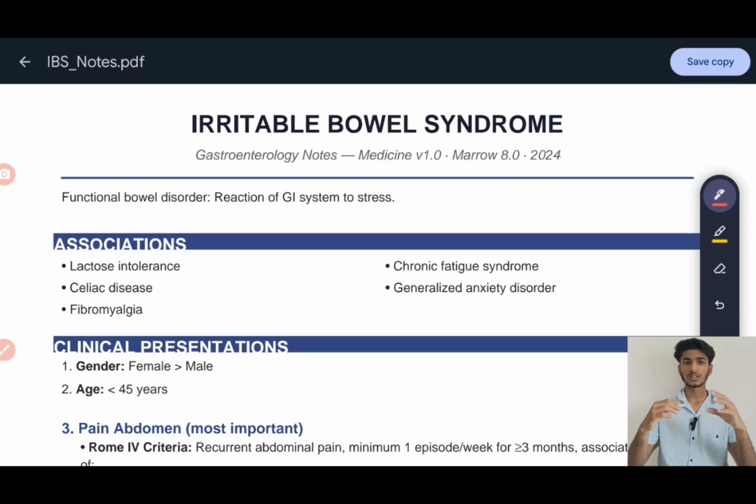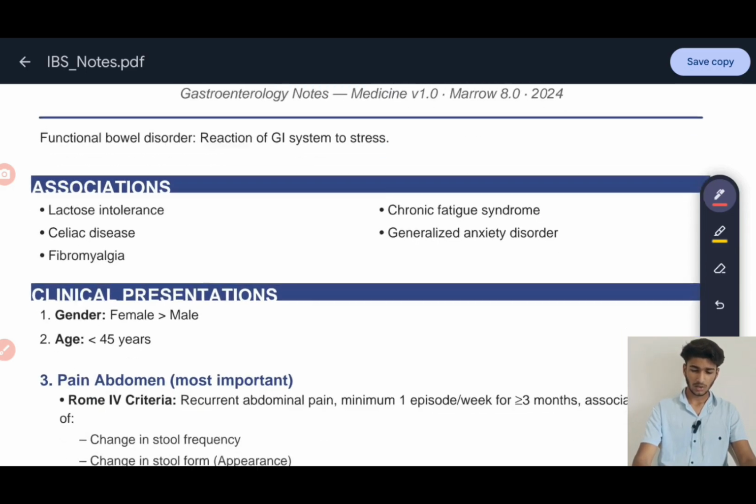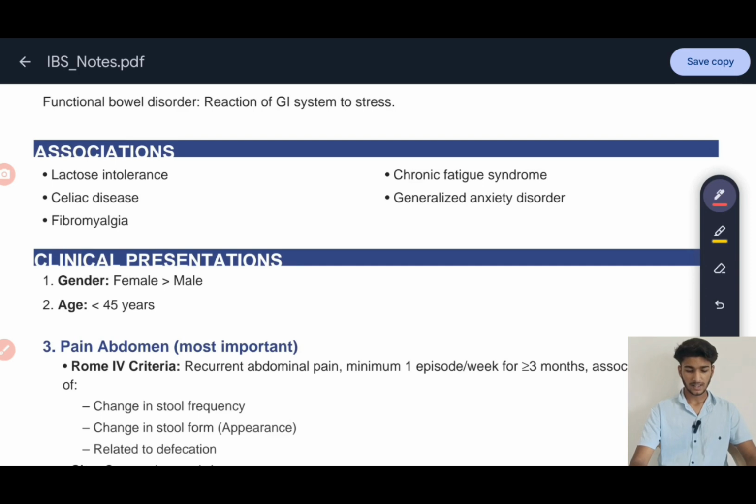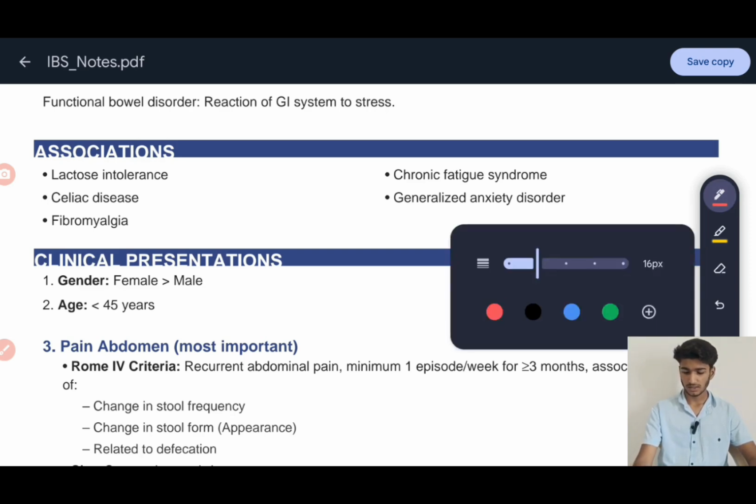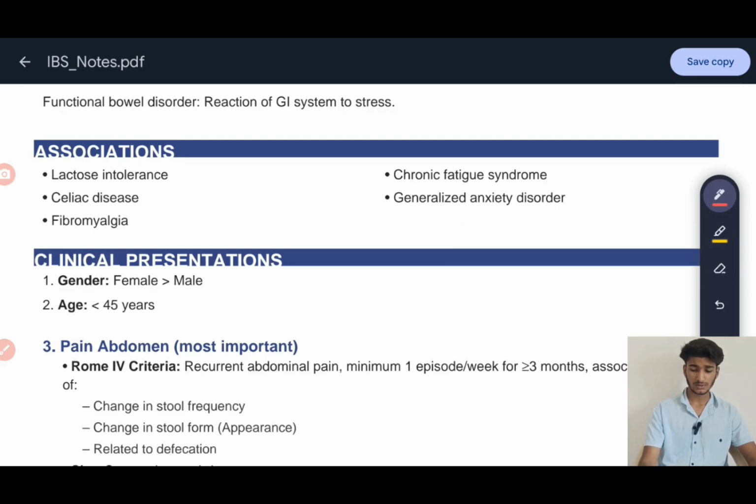Another reason for this is neural coordination. We all know that our brain and our intestine are coordinated with the cingulate cortex. So there is hypersensitivity of the cingulate cortex, which will lead to irritation and cause this irritable bowel syndrome. Other associations along with irritable bowel syndrome are lactose intolerance, celiac disease, fibromyalgia, chronic fatigue syndrome, and general anxiety. These can also be considered as associations which are present along with this irritable bowel syndrome.